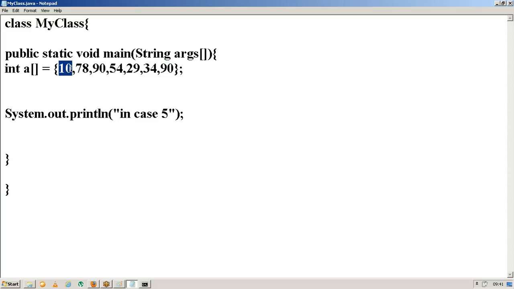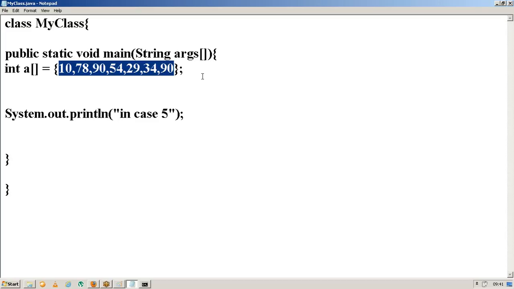So what will be the minimum index and maximum index? No, minimum and maximum indexes. The minimum index will start with 0. Oh yeah, sorry. In Java, the index will start with 0.